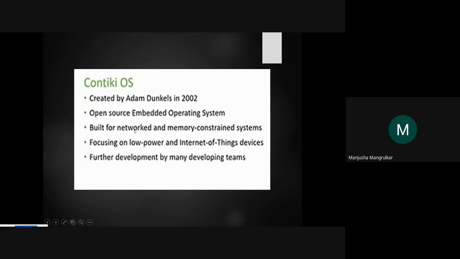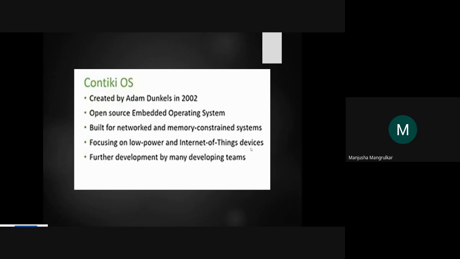Built for networks, this is the specification for this embedded system. It is built for network and memory constrained systems, right? It is a very important operating system to develop applications in the form of a network. It focuses on low power and Internet of Things devices, right? You know that each and every device is on the internet, so we call it the Internet of Things. So this operating system is developed for Internet of Things devices, and it is low power.